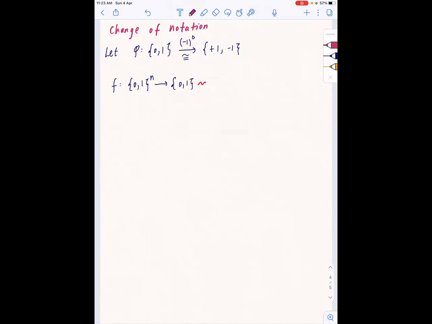Under this change of notation, I go to f tilde equal to phi composed with f. My function f is from {0,1}^n to {0,1}, and we can also identify {0,1} with plus 1, minus 1 via phi. So basically, we might as well consider a function from {0,1}^n to plus 1, minus 1. Right. But now what happens to the linearity condition?